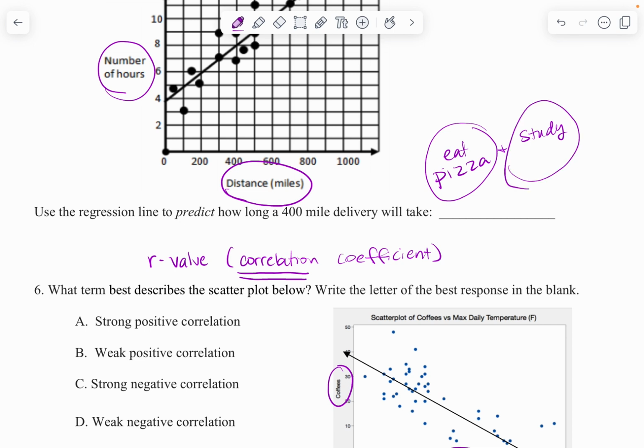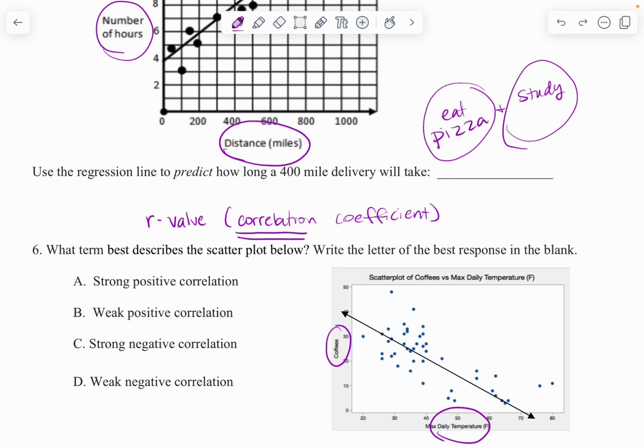So sometimes we think that things are going to be related and they turn out to not be, right? The number of rubber bands that you put around a pumpkin and how wide that pumpkin is. Maybe that's not related. Maybe we need to measure the thickness of the pumpkin. But again, those two things are related, but not the wideness of that pumpkin. So we study things all the time in real life. We're trying to make predictions. So correlations are how strongly those two things are related.